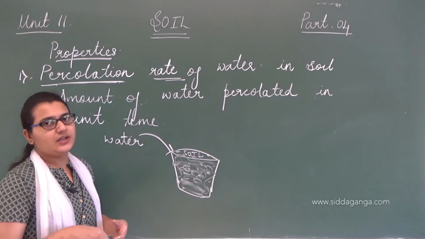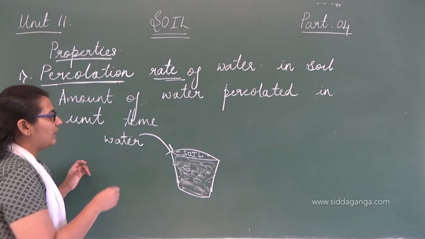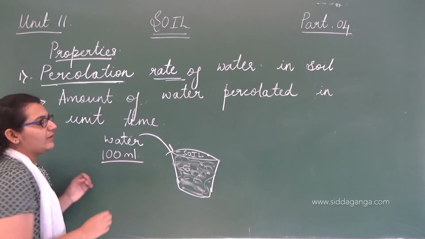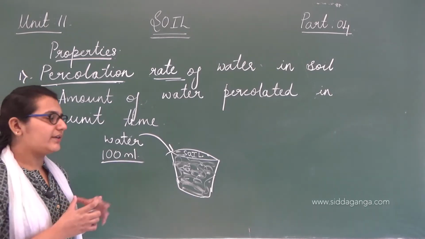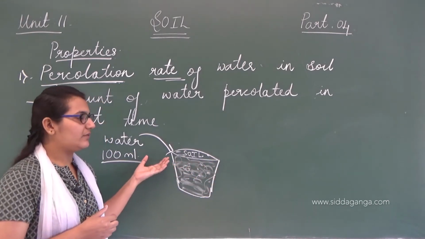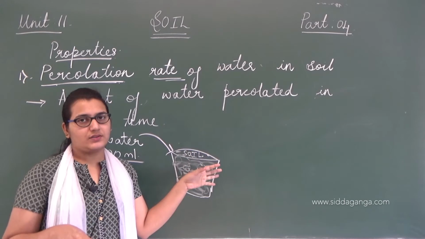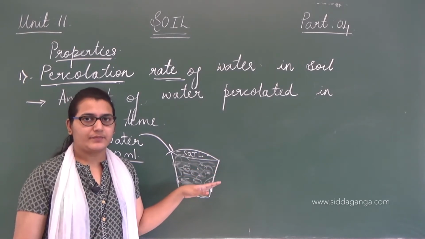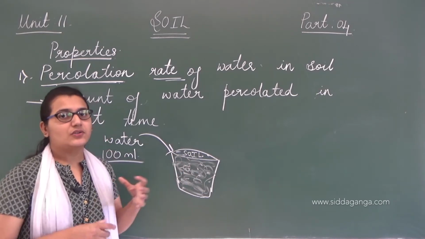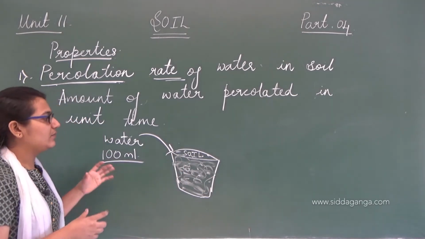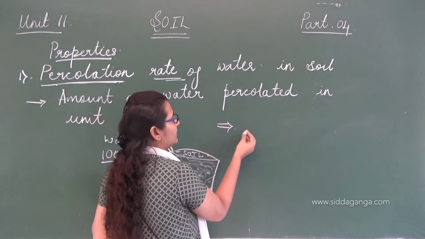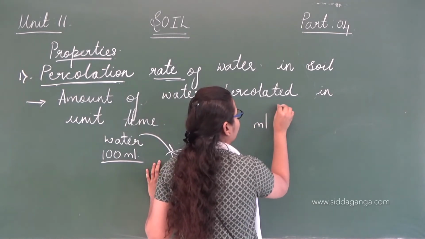That is percolation rate. For example, if we have taken some 100 ml of water and watered the pot, soon after we water, there is water in the soil, but after some time the soil has completely absorbed the water. That time we will measure as percolation rate, which is measured in ml per minute.